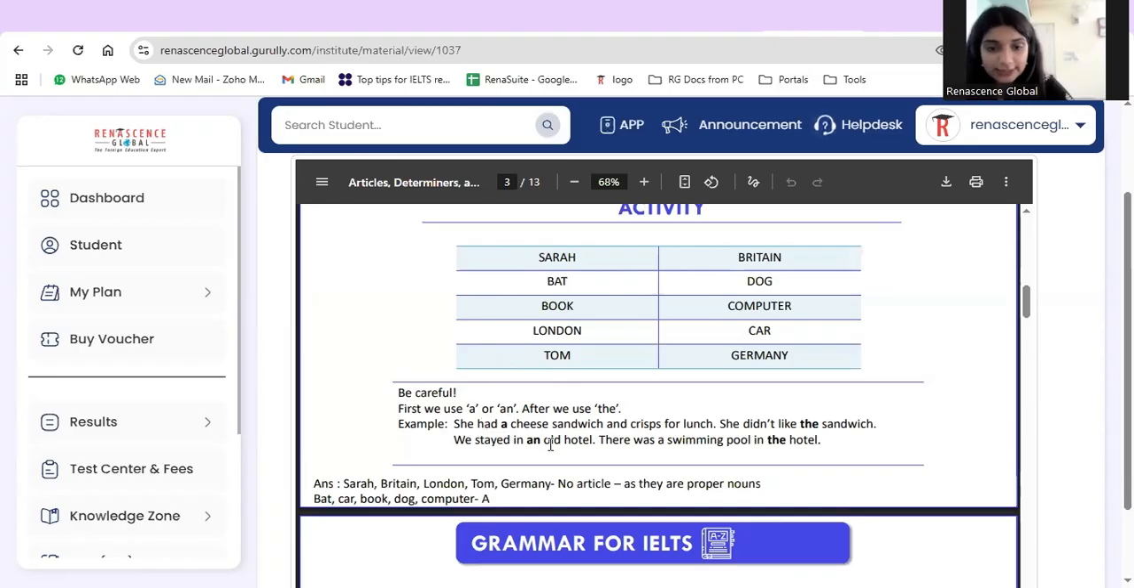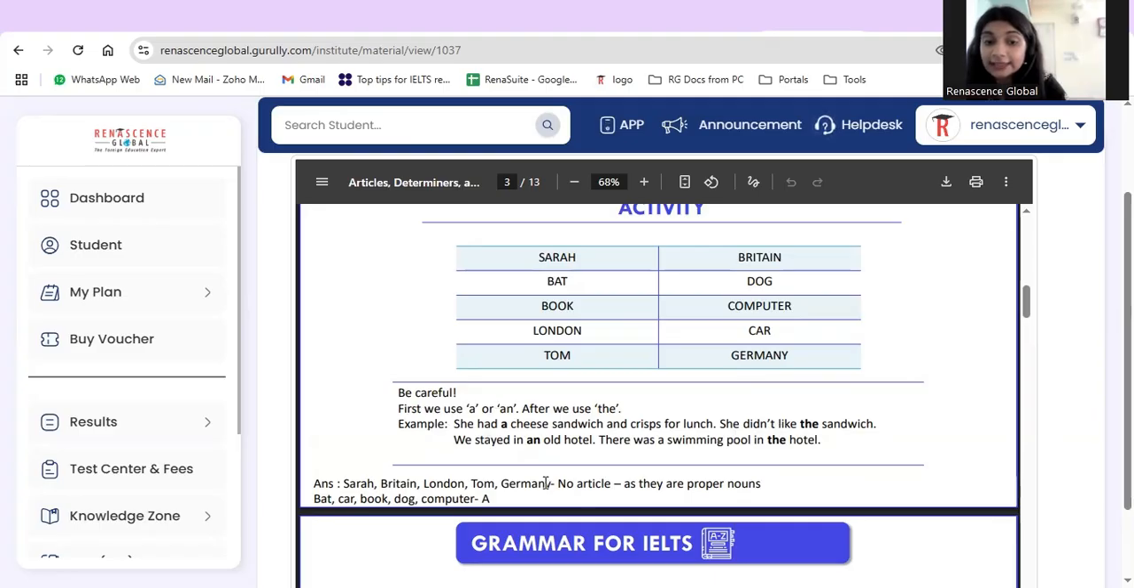She had a cheese and crisps for lunch. She didn't like the sandwich. We stayed in an old hotel. There was a swimming pool in the hotel. Now, she had a cheese sandwich and crisps. Why? Because cheese, the c is a consonant, right? Then, she didn't like the sandwich. Sandwich is a specific dish we are talking about. It's a specific food item we are talking about. So that's why we have used the as an article.